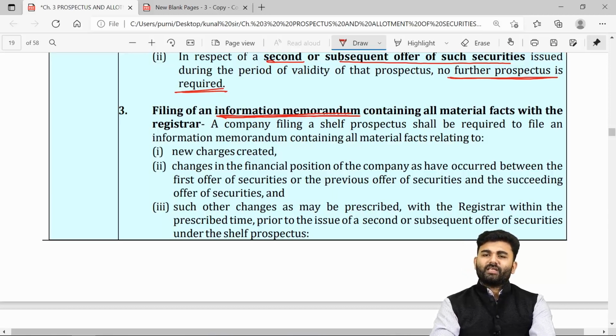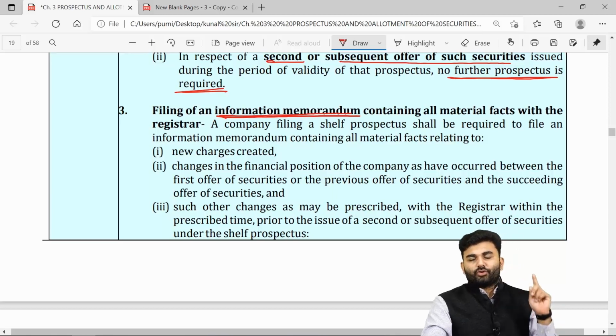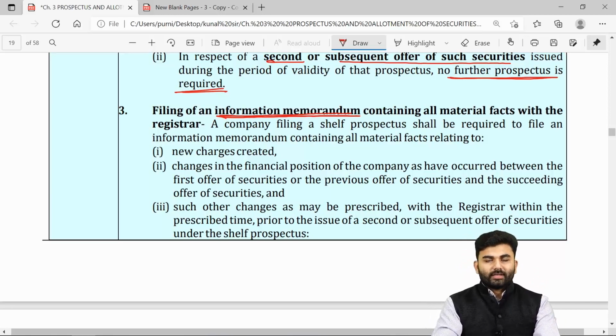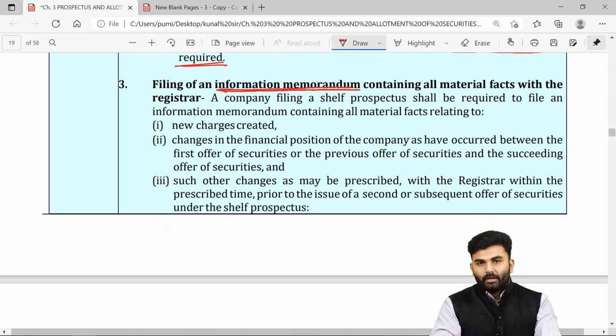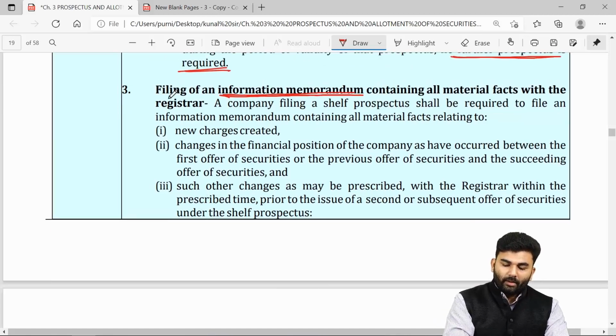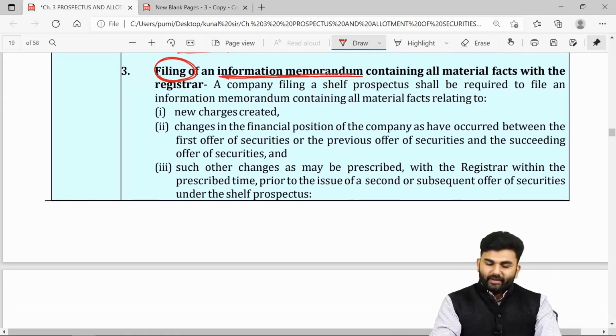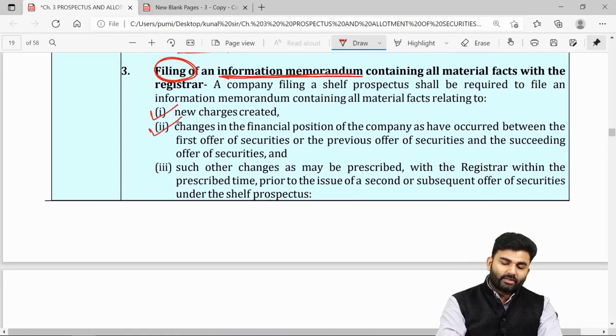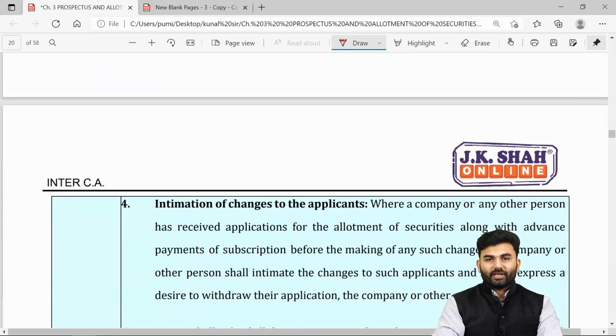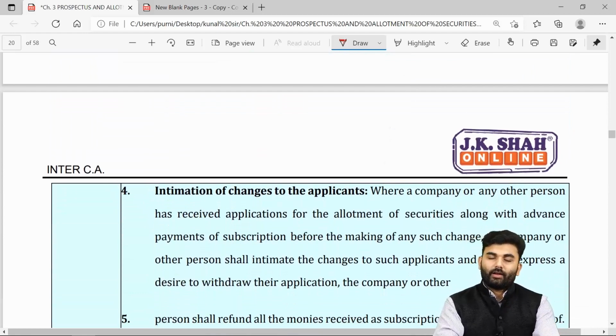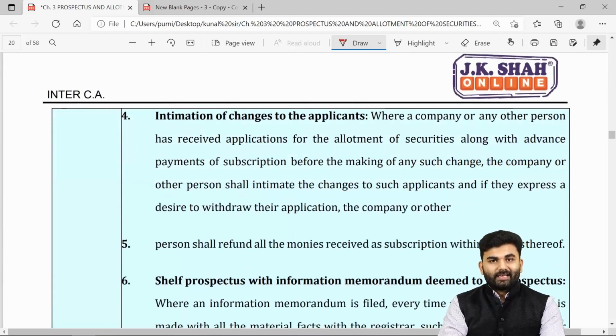Any kind of changes which occur from the previous issue to the current issue will be communicated through a document called information memorandum. Yes, information memorandum is required to be filed with the ROC. Whether there is a change on the financial part of the company or on the non-financial part of the company, any kind of changes shall be filed inside the information memorandum.